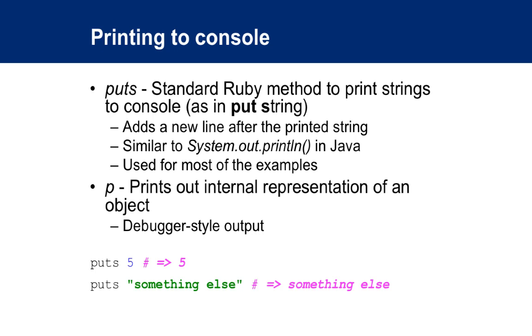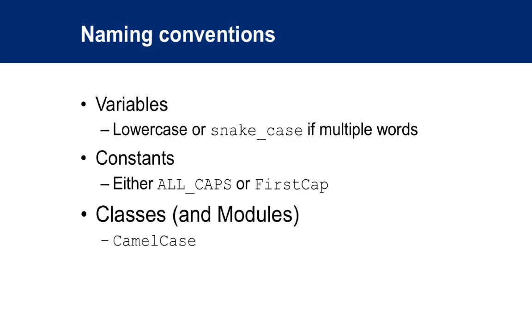If you're used to doing things in Java, System.out.println is pretty much the equivalent of puts. It converts an object to a string, so puts stands for put string, and then it prints it out. So for example, puts 5 would just print out 5.